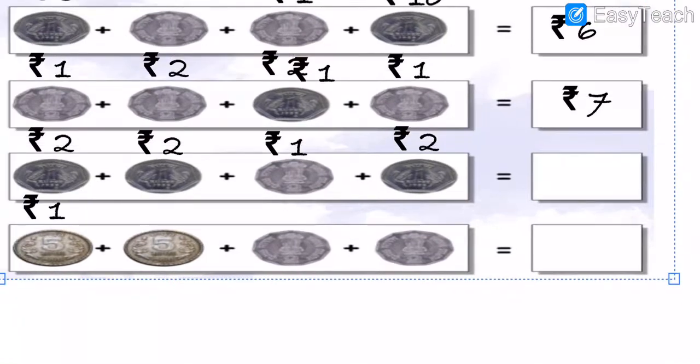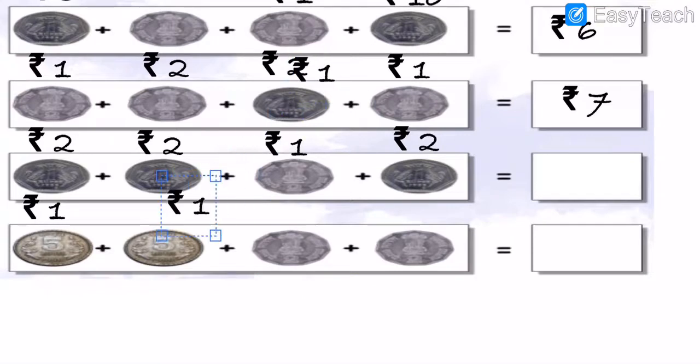So my dear students, then after here again is a 1 rupee coin. Then after is a 2 rupees coin. Then further again is a 1 rupee coin. Understood? First is a 1 rupee coin, then after a 1 rupee coin, and then after a 2 rupees coin, and again a 1 rupee coin.